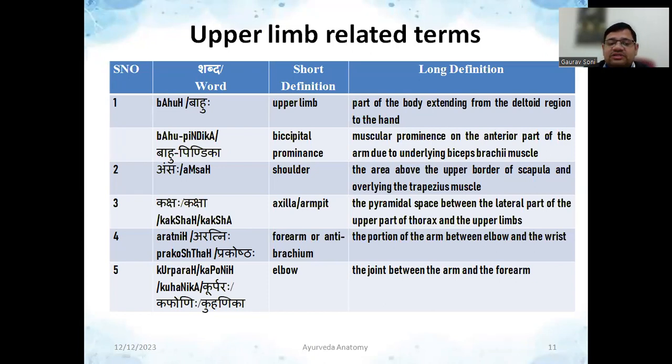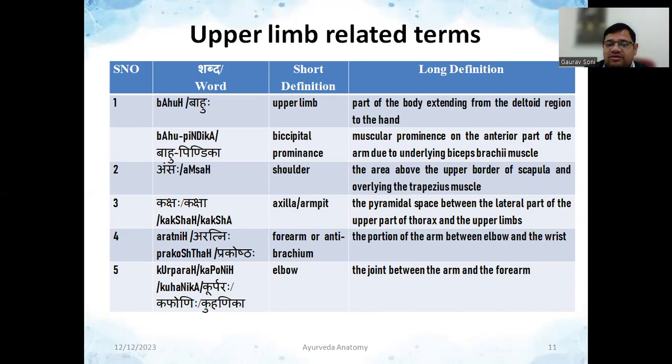Then there is one word known as Kaksha. Kaksha means the hidden part between your arm and trunk region. When you raise your hand, this axillary part is there, which is called armpit or axilla. It is actually the pyramidal shape between the lateral part of the upper part of thorax and upper limbs. तो लिम्स के साथ जो छुपा हुआ पार्ट है थोरस का लगा हुआ, उसी को हम लोग कक्षा बोलते हैं.